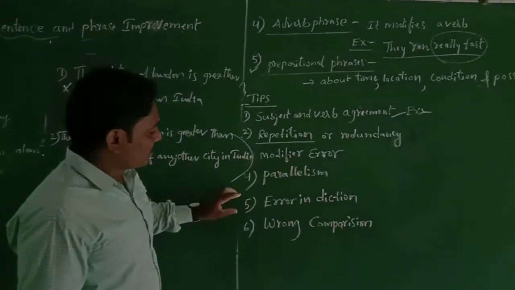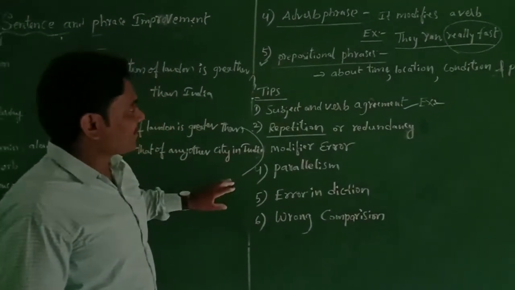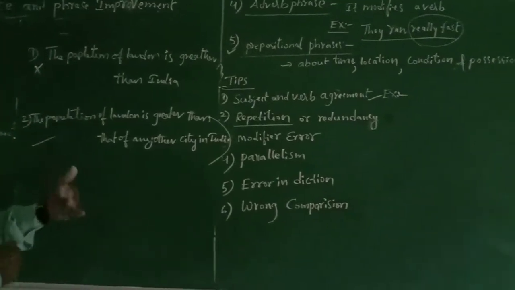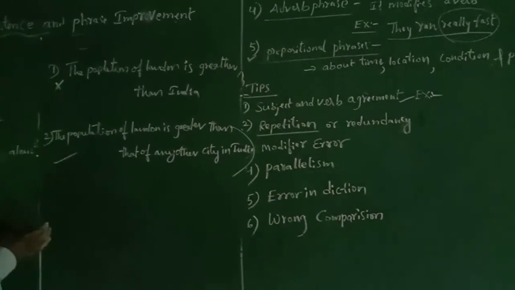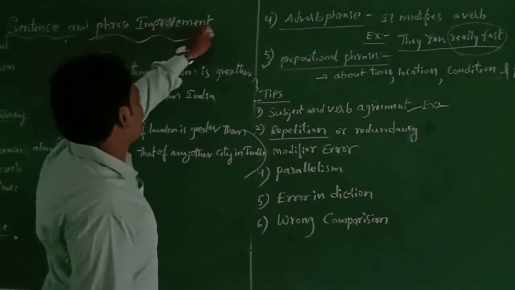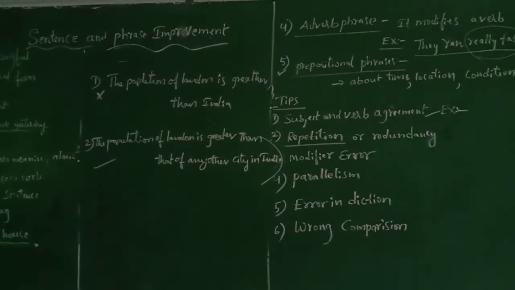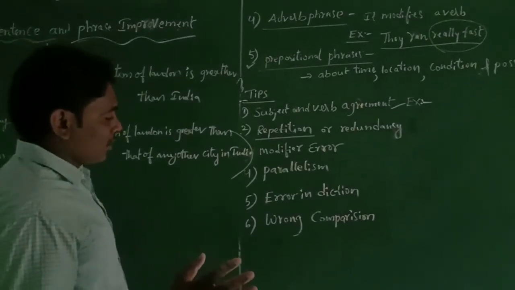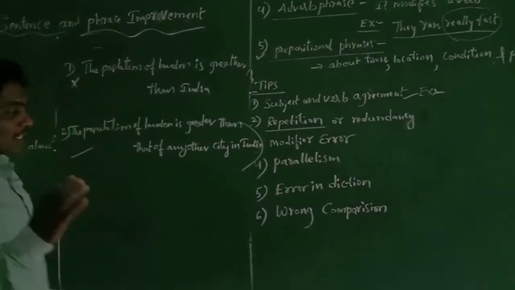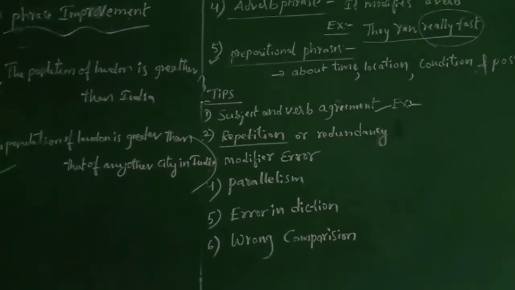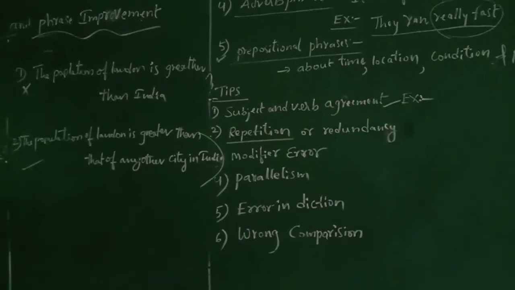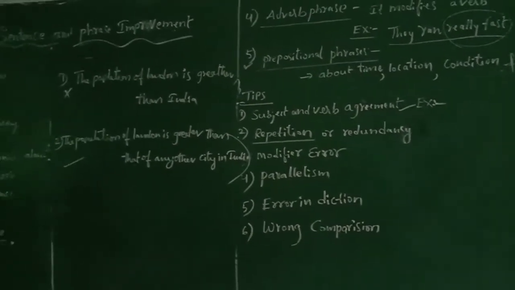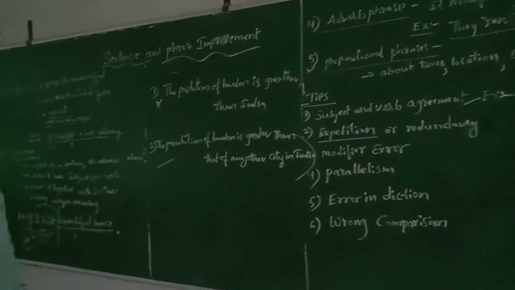The sixth tip and the sixth aspect of sentence and phrase improvement and avoiding error is called wrong comparison. So we should go through the wrong comparison of the statement. We have to find out where the statement's comparison is wrong.